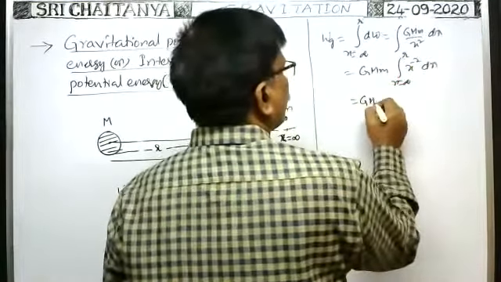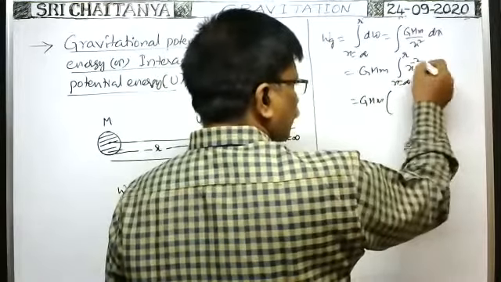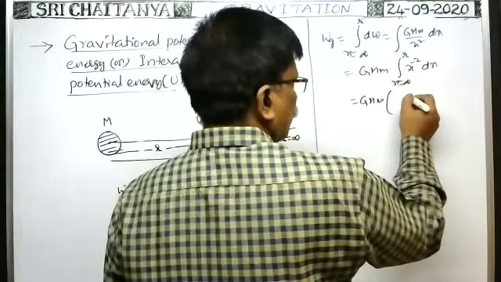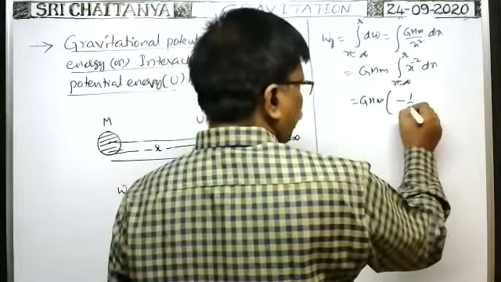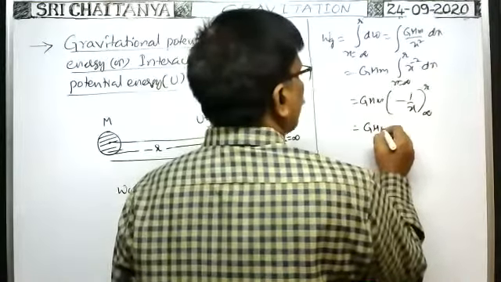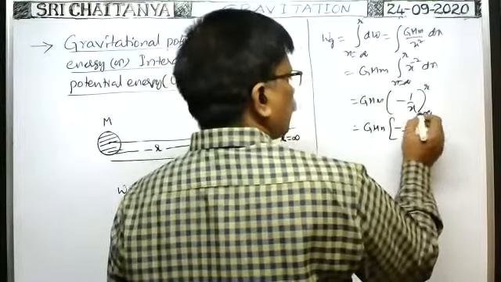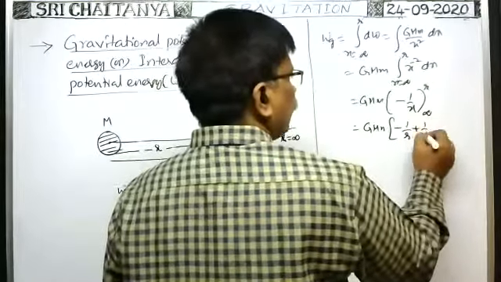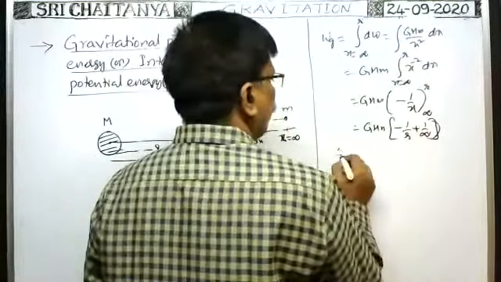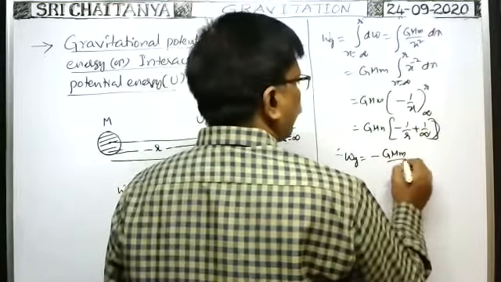So G capital M small m into, when you do integration, x to the power of minus 2 plus 1 by minus 2 plus 1. That means you will get minus 1 by x, limits infinity to small r. Therefore, G capital M small m of minus 1 by r, before substituting the lower limit, minus 1 by infinity. Therefore, work done by gravity is equal to minus G capital M small m by r.